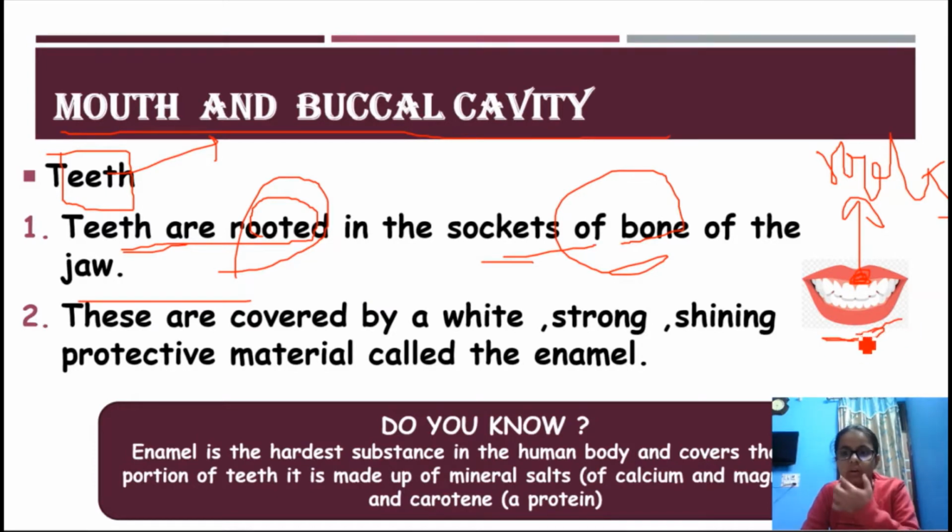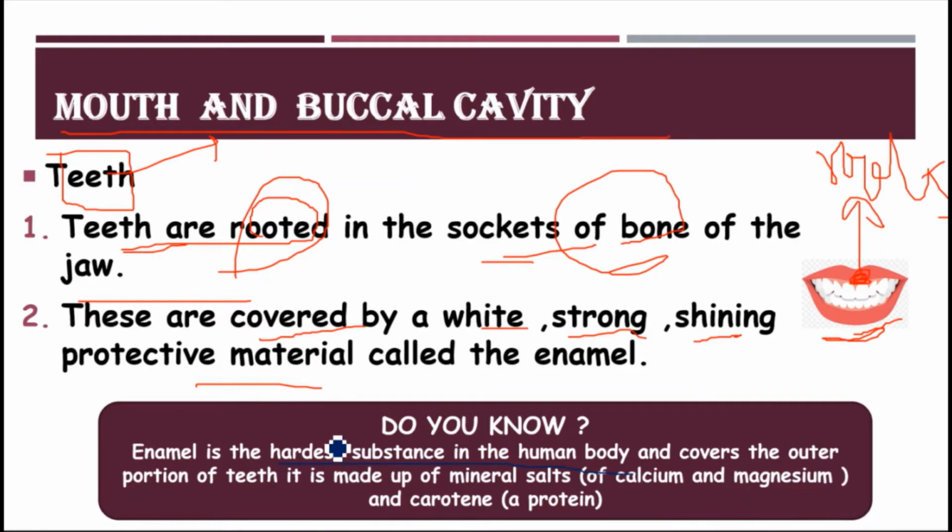Here is the jaw. These are covered by a white, strong, shining, protective material called enamel. Do you know enamel is the hardest substance in the human body and covers the outer portion of teeth. It is made of mineral salts of calcium and magnesium, and keratin, which is a protein. So this is very important. So now let's move ahead.